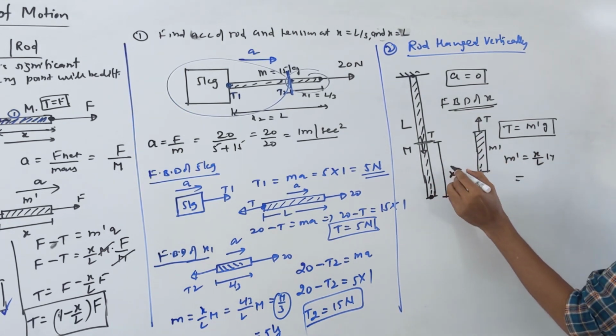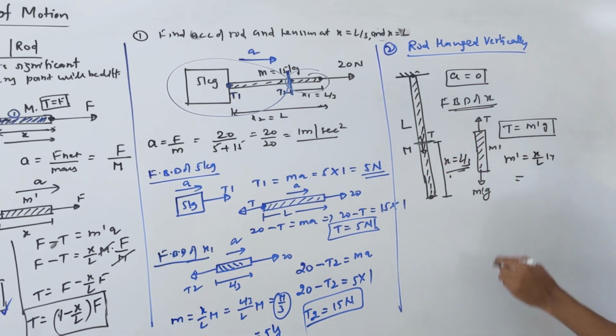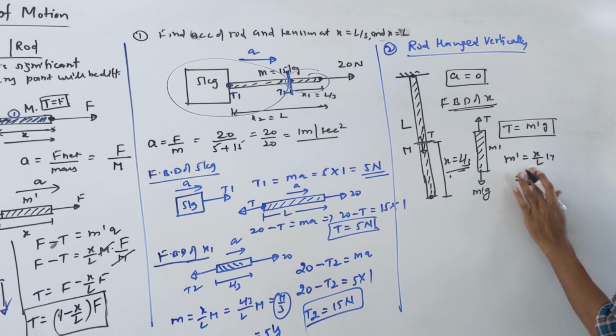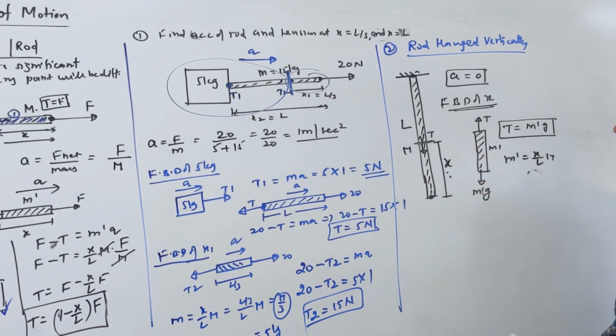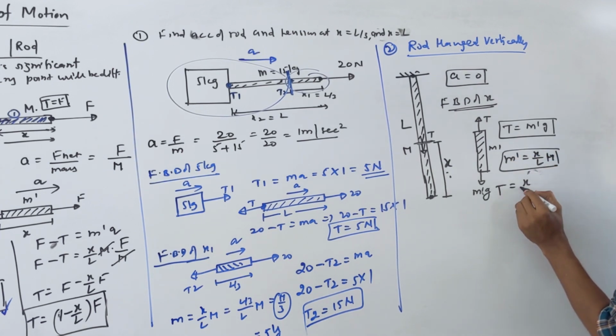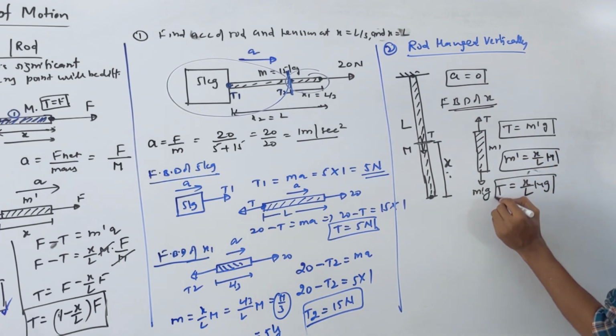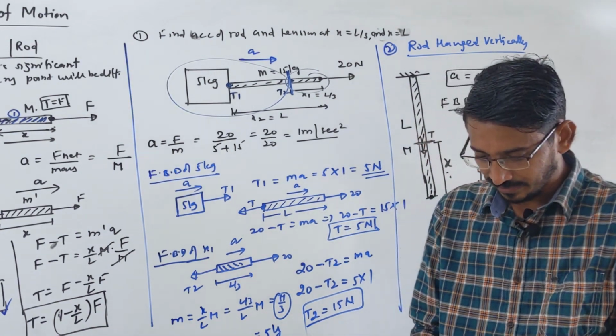If x is given in terms of length, let's say L by 3, something is given to you. I am just writing it simply. This is the given x, so this is your mass. So your tension is x by L times mg. That's all. Done.